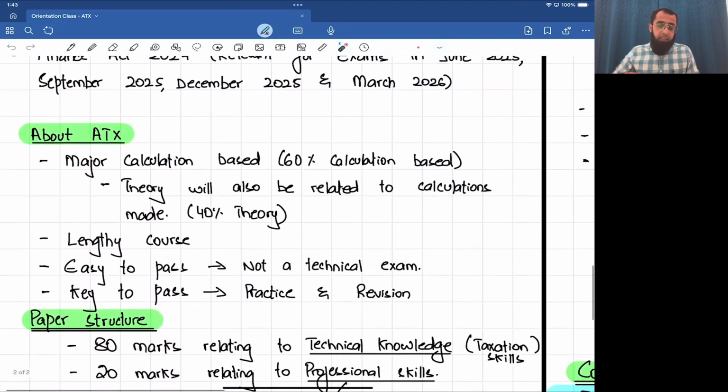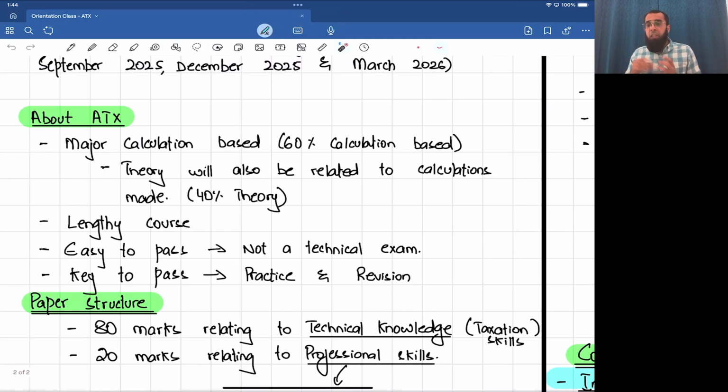Now let's talk something about the course, the paper structure, the course outline. Let's talk on all of that. Let's look at it. So now when we talk about the composition of the advanced taxation course, as taxation is normally major calculation based, in advanced taxation the course is majorly calculation based, around 60%. So what about the remaining 40%?